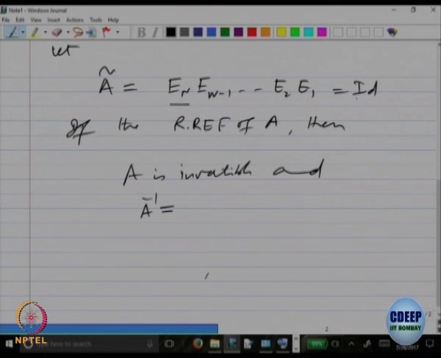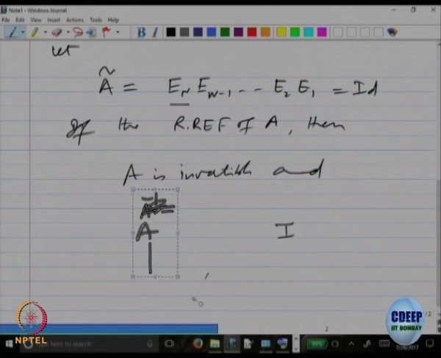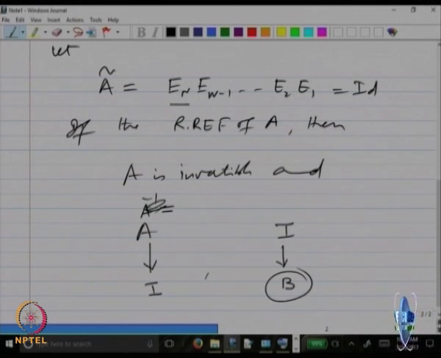That means, what should I be doing? I should be keeping A and the identity side by side, and going on doing row operations on A, the same row operations you keep on doing on the identity matrix. So A will change to identity and this will change to some matrix B, then B is the inverse of A. That is what it tells us, right, clear.